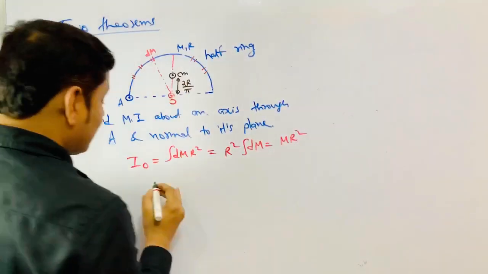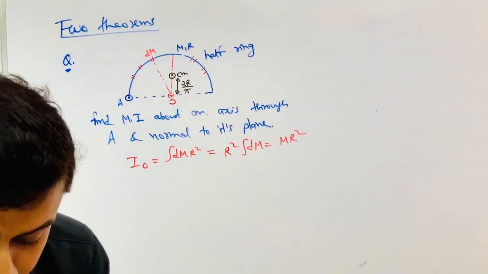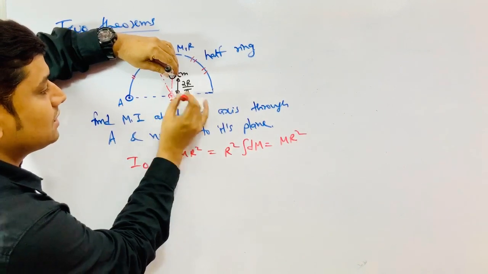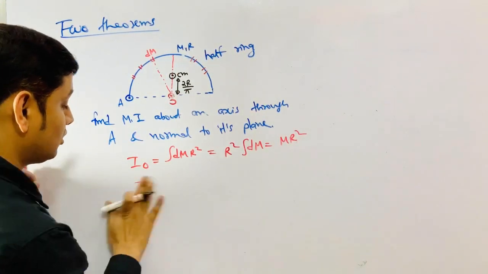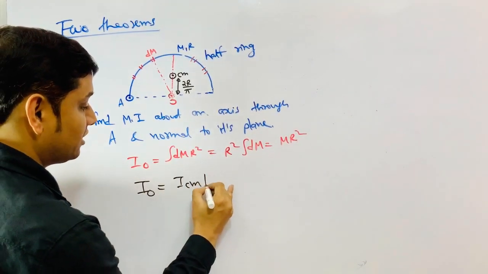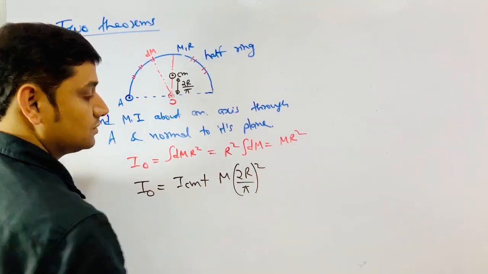How? I can write I about O equals I about center of mass plus m into 2r by pi whole square.